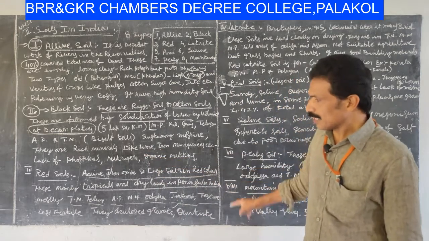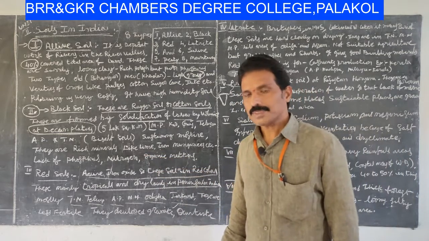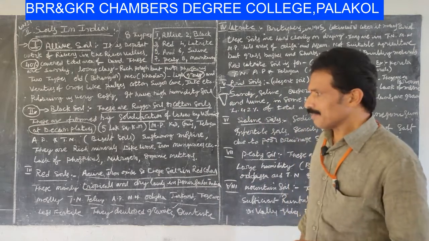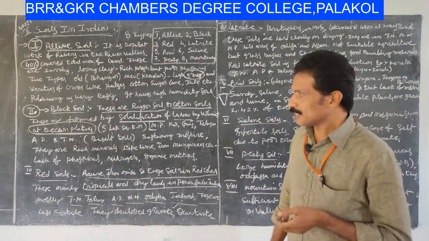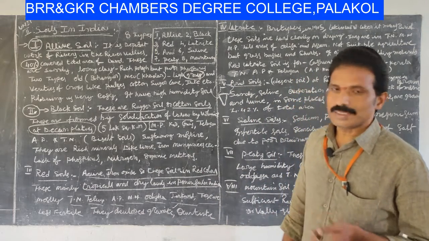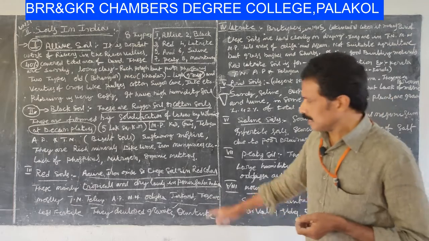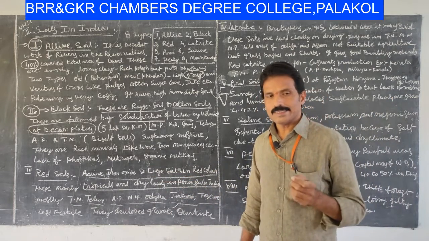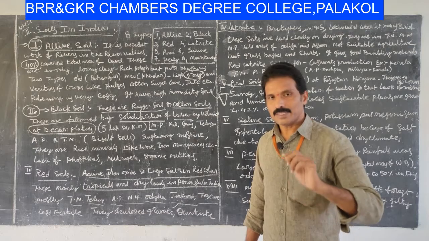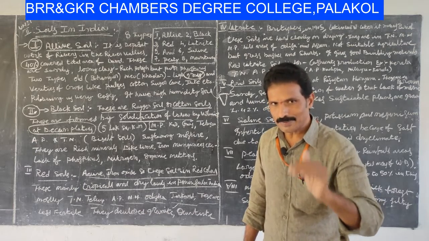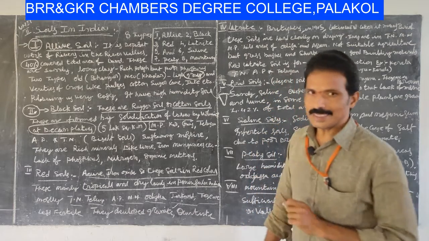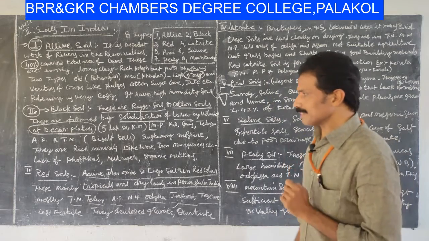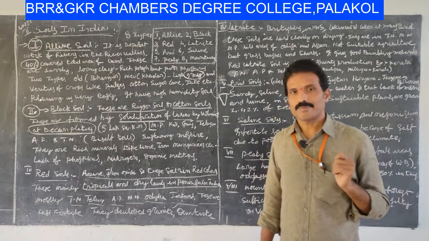The red soil crops are like bajra, maize, millets and oil seeds. These red soils are used for the cultivation of oil seeds, bajra, pulses and maize.